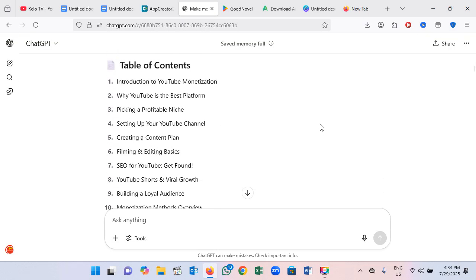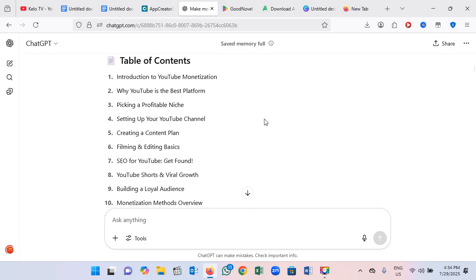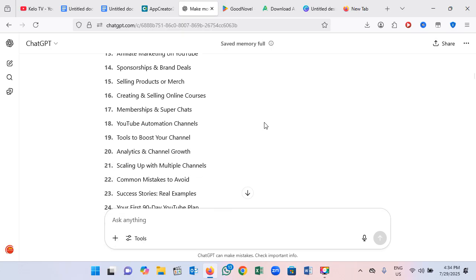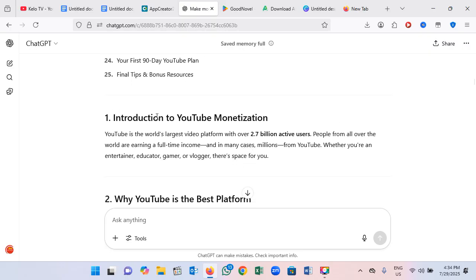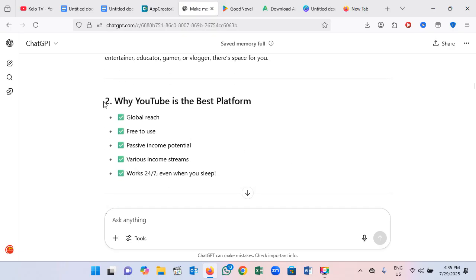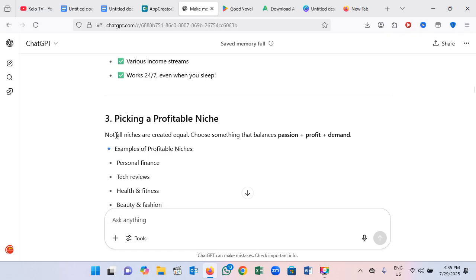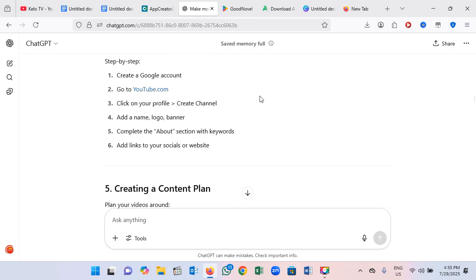Here you can see the table of contents: introduction to YouTube and why YouTube is the best platform, picking a profitable niche, and setting up your YouTube channel. So you go through all this. With a simple prompt, it gives me all this content. Here you can see the introduction to YouTube monetization, and you can see all these messages. Here you can see why YouTube is the best, and this is the explanation. You can go through all this.